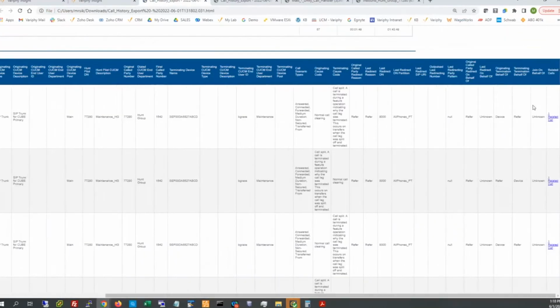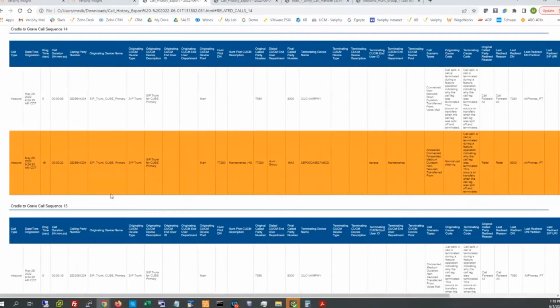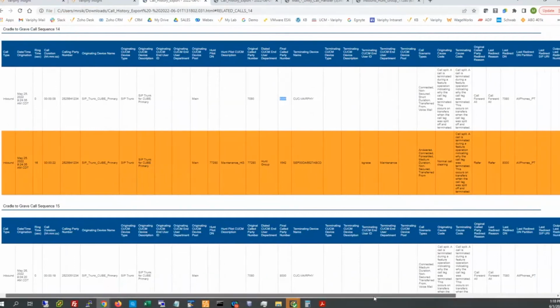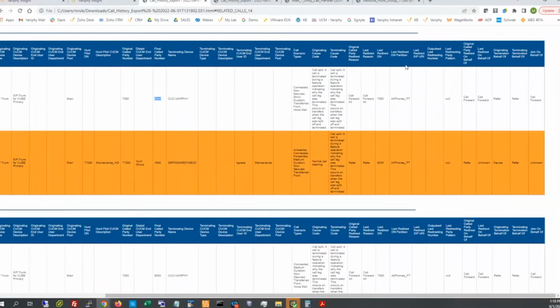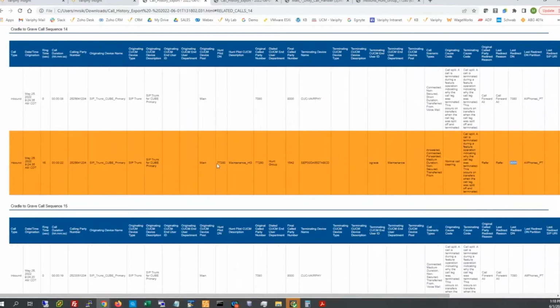For these calls, once again, I'm going to go down to the far right and look for the related calls column. Click on that and jump down. We can look at any one of these. Now we're keying on the second leg of these calls. The top leg was no longer bolded orange because we're not concerned with the final called party number equaling 8,000. However, in one of those columns I just added, the last redirect DN, it is 8,000. This tells us the previous leg came from Unity, from 8,000, so we have something to reference, and we know these aren't inbound calls directly into this hunt group.